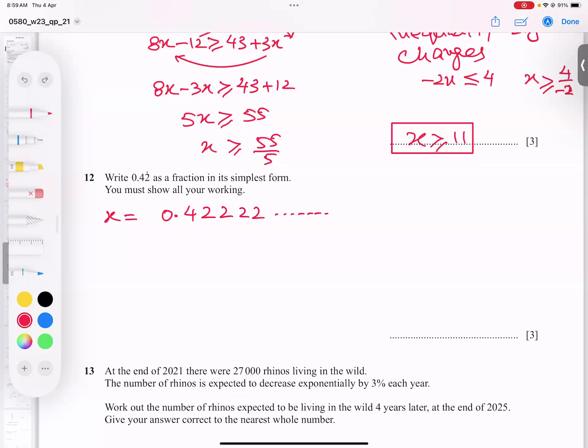One jump means multiply by 10. 2 jumps means multiply by 100. 3 jumps means multiply by 1000. So if I need 1 jump, multiply by 10 on both sides. I multiply here 10x, and the decimal will move here. So it becomes